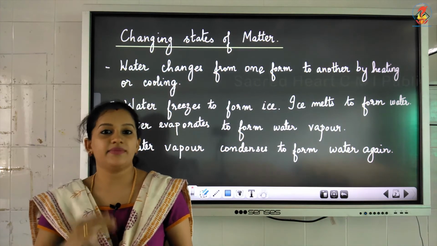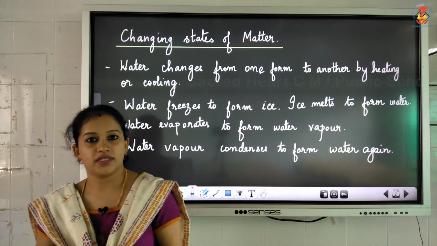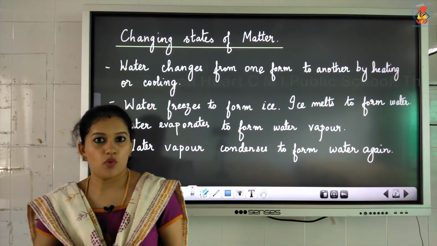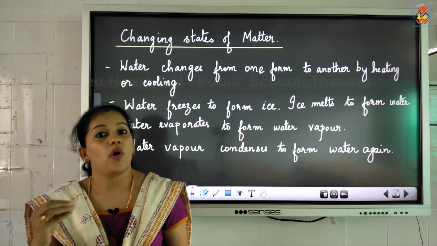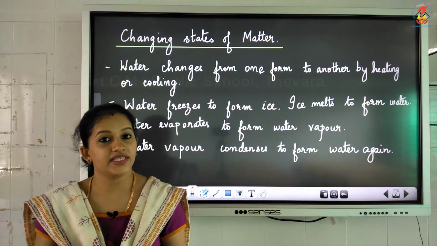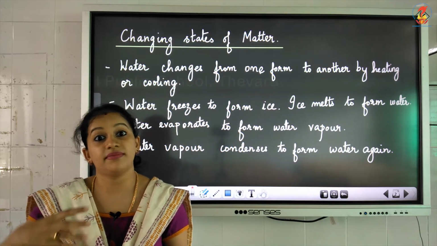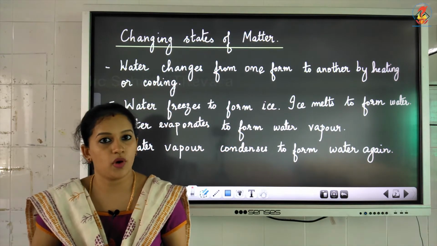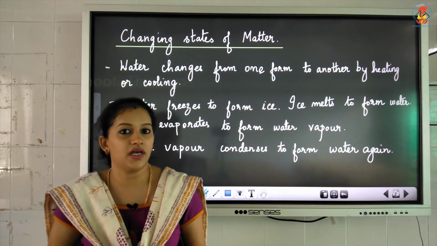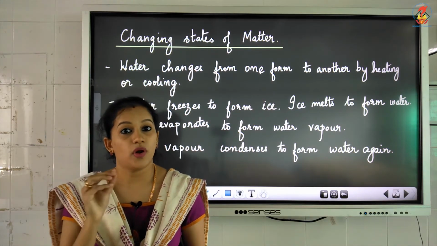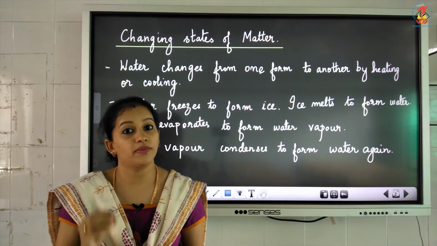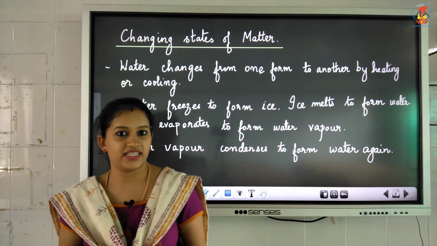And if you take this water and boil it, what will you see? You can see the steam that is arising from the water. Steam comes from the boiling water, isn't it? That steam or that water vapor is in which form? It is in the gaseous form, isn't it?